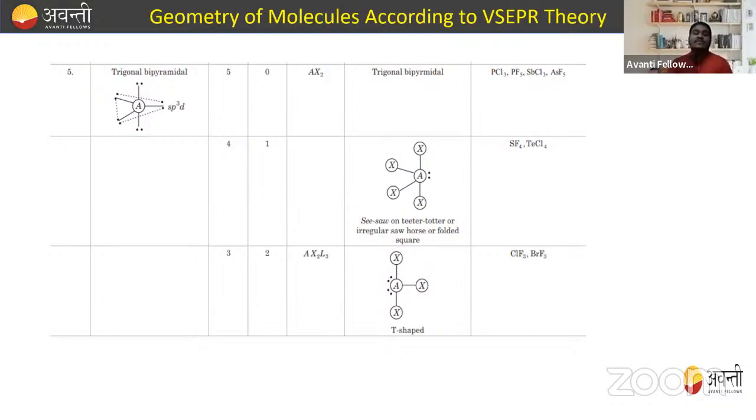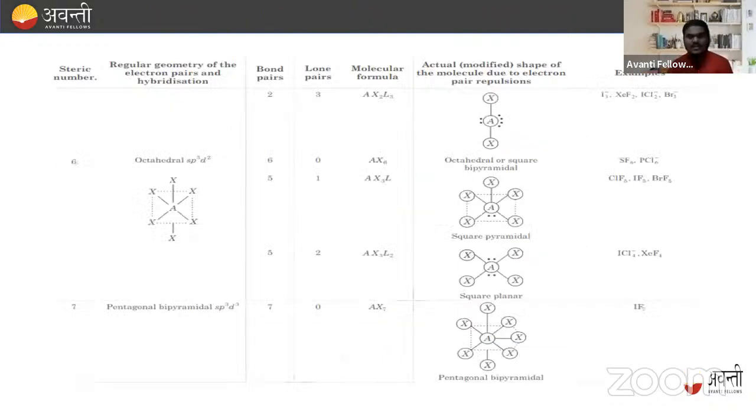Now, when we have one lone pair, we get the seesaw-like structure, or we say teeter-totter, or irregular sawhorse or folded square. Like SF4 and TeCl4. Similarly, if we have three bond pairs and two lone pairs, then we get the T-shaped structure, like ClF3 and BrF3. I hope you understand this.